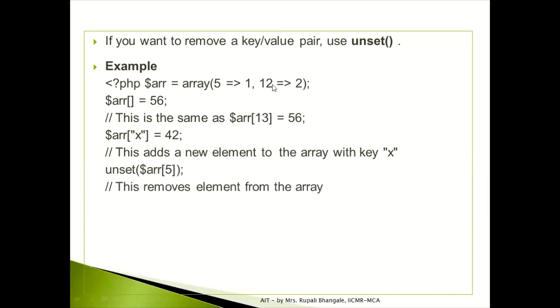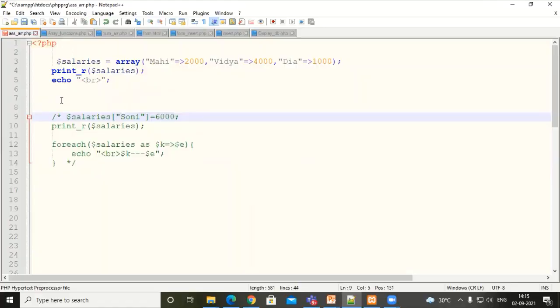And finally, we get the number of elements left in the array: 2, 56 and 42. Now unset $ARR. Here we didn't give any key. Then what will happen? Will it remove the entire array, or will it remove the first element from the array? Yes, it will delete the whole array. Even if you are not giving any key, that means you want to unset the entire array.